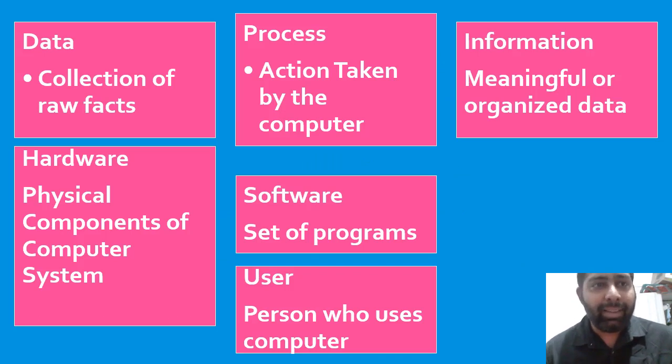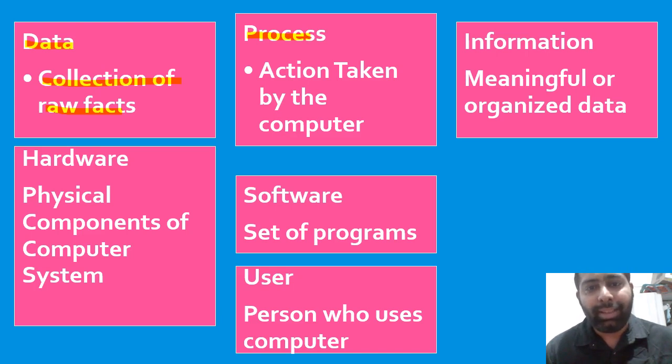Before going ahead, let us understand some important terms. First one is data. Data are the collection of raw facts, means any unorganized thing is called data. Say Ram, Sham, Vinay, 25, 86 percentage, like that. This data is always unorganized. It will not give you any type of information. The next is process.